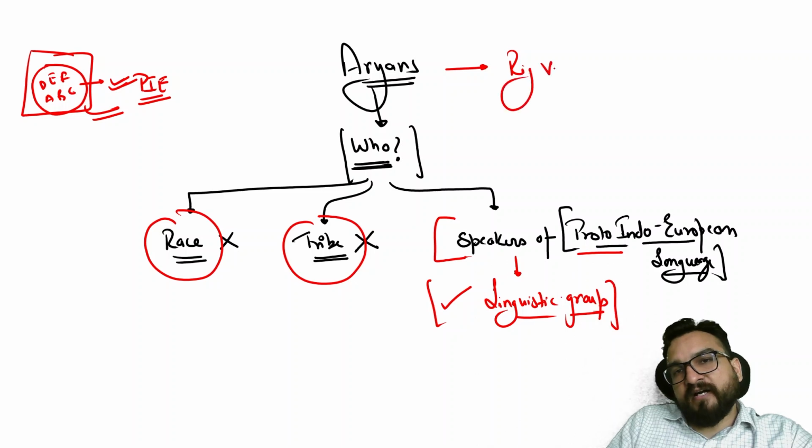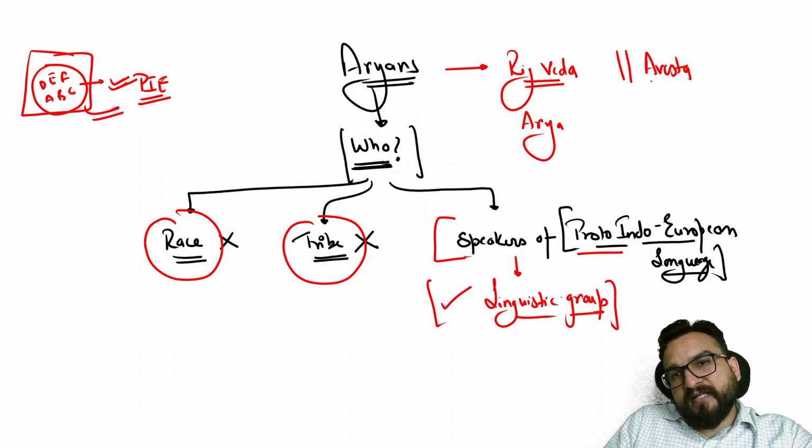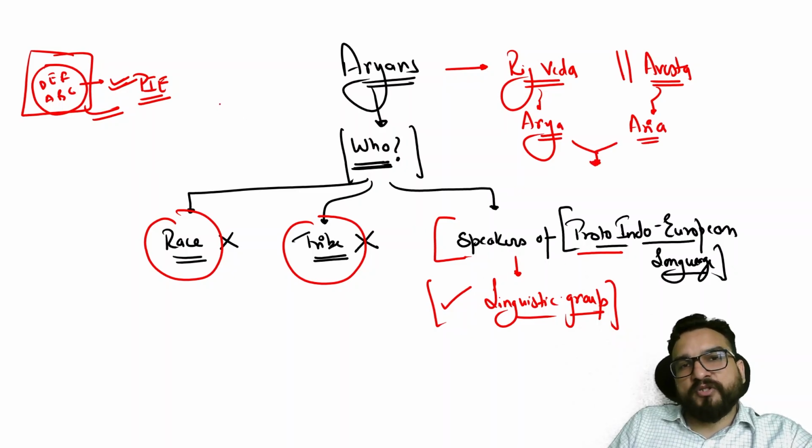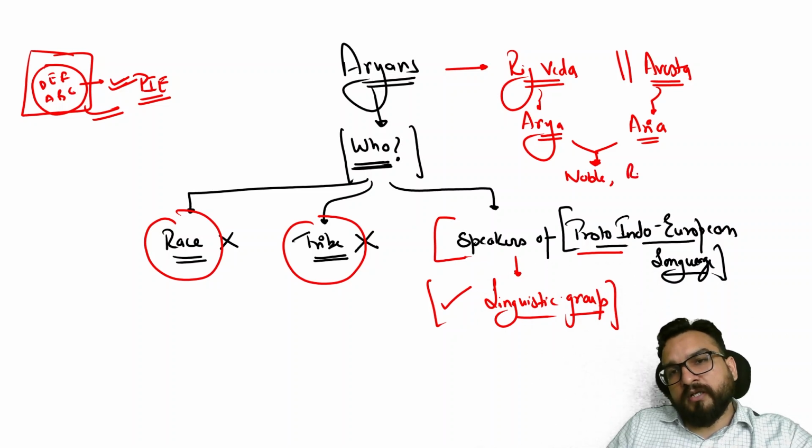Now, for Aryans we have the Vedic reference. In the Rig Veda, the word Arya is written many times. In the Avesta, the Zend Avesta, the Iranian text, Arya is also mentioned. As per the literal meaning of Arya, for example in Buddhism, the Arya Satya, noble truths, Arya was used as a word for noble, respected, and cultured.